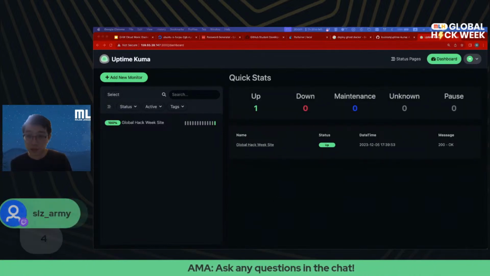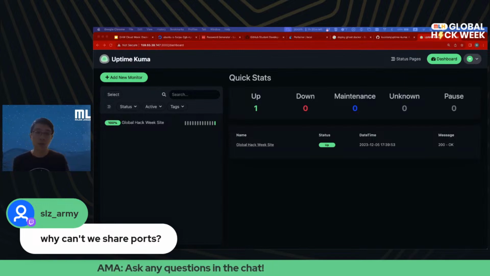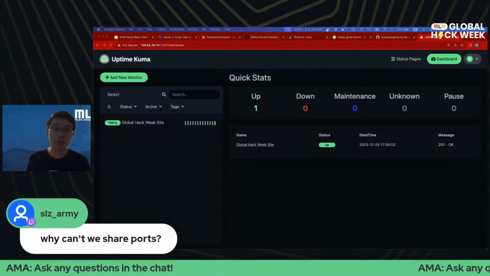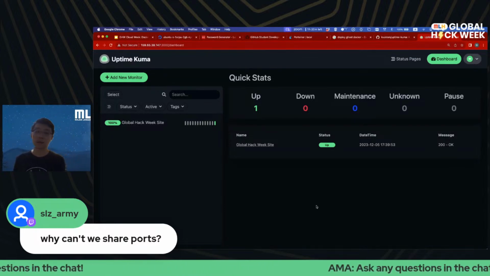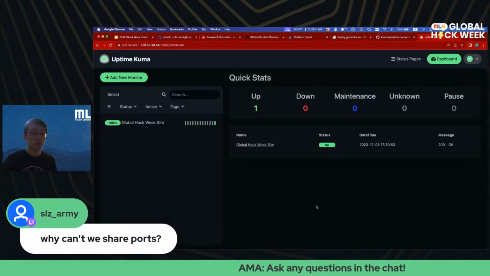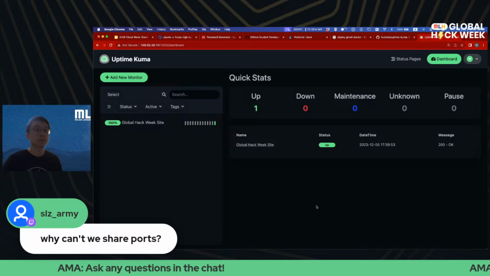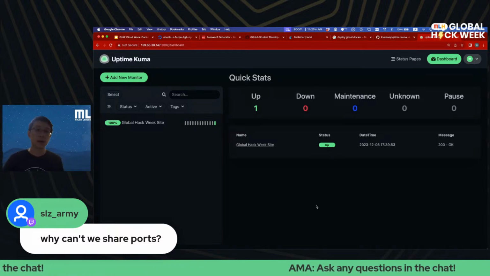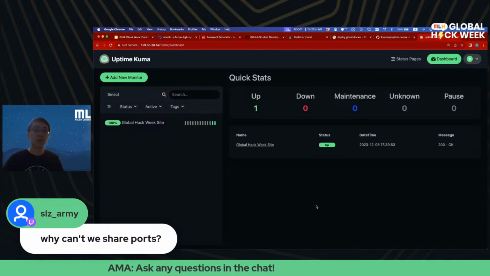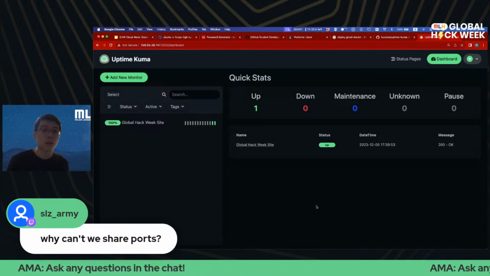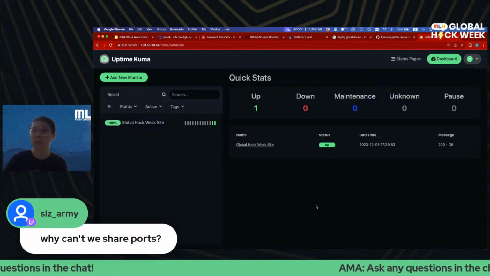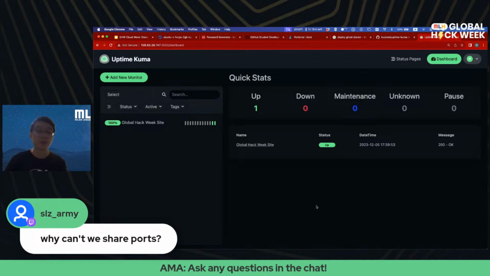Okay, we do have a question in chat. Why can't we share ports? The reason we can't share ports is because each port can only be bound to one process or application, or the container in this case. You can't let traffic in that wants to go to different containers. If you would like to use the same port, a lot of people use what's called a reverse proxy.